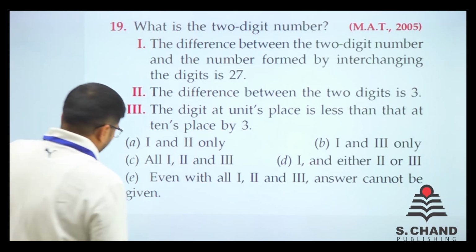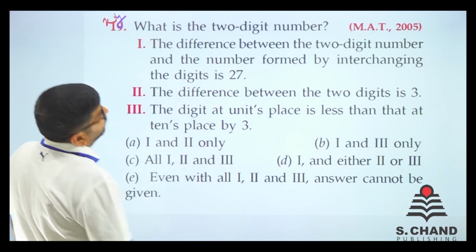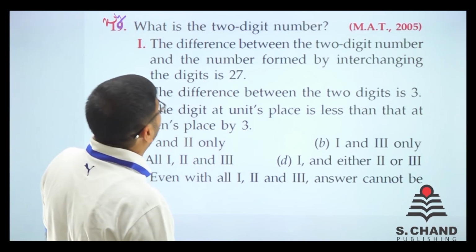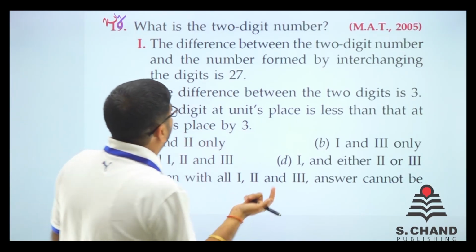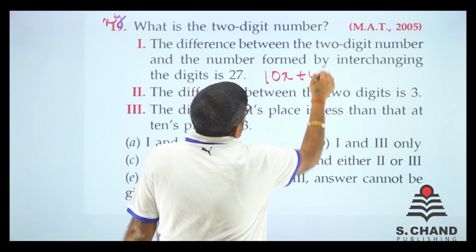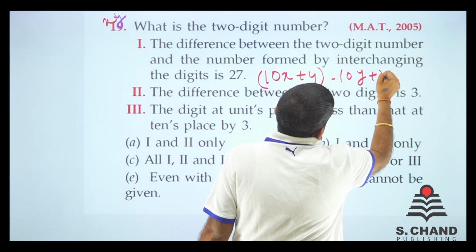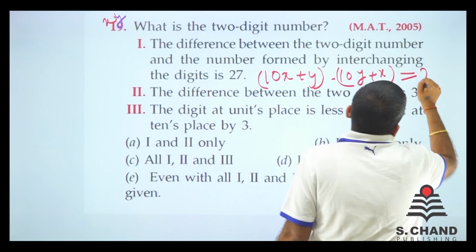What is the 2 digit number? Again 2 digit number आपसे पूछा है, x और y ले लेते हैं हम। The difference between the 2 digit number and the number formed by interchanging the digit is 27. So you know it very well what need to be done. 10x plus y इधर आ जाएगा, minus 10y plus x is equal to 27.